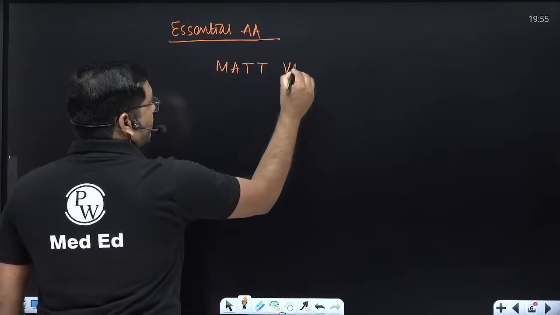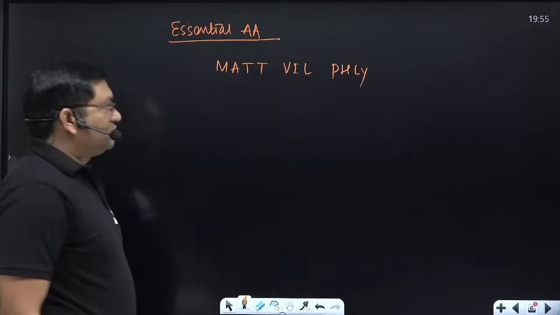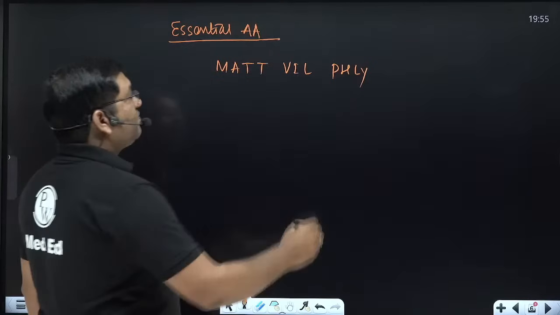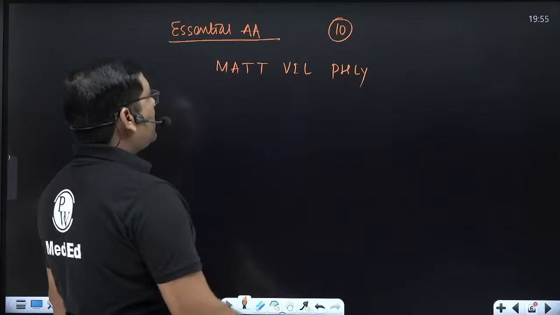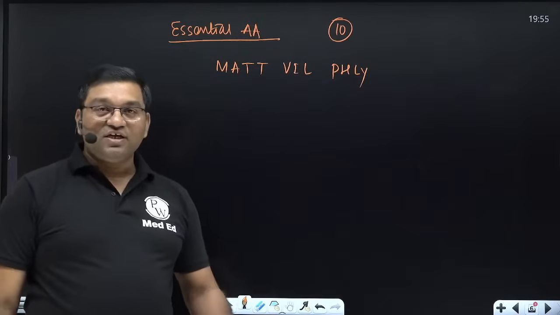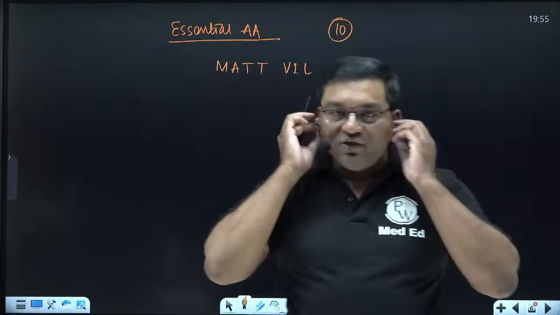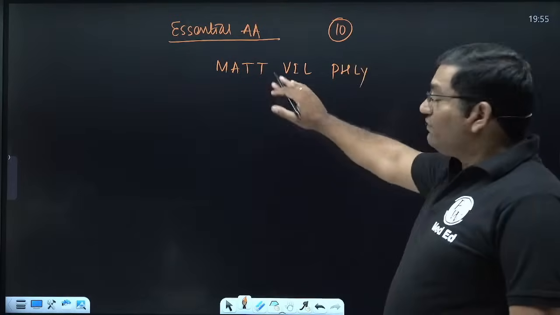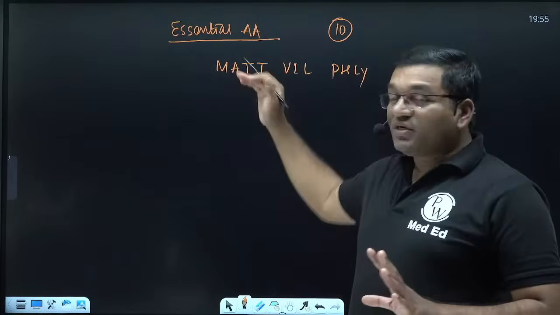Ten amino acids are essential, and histidine and arginine are conditionally essential. They are required during the period of growth.